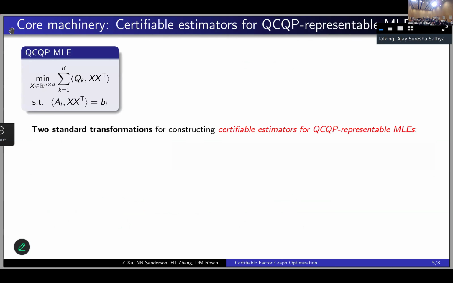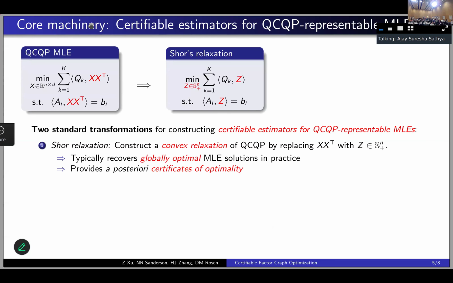Okay, so how do we use this then? Given a QCQP, an estimation problem in the form of a QCQP, there's a fairly standard way of generating certifiable estimators for this class of problems. And it consists of two basic transformations. The first one is we're going to apply the very well-known Shor's relaxation in which we replace this quadratic outer product with just a generic PSD matrix.